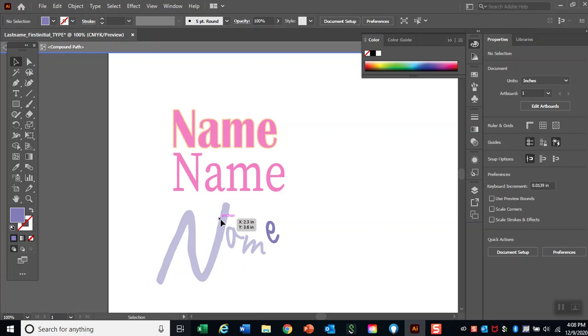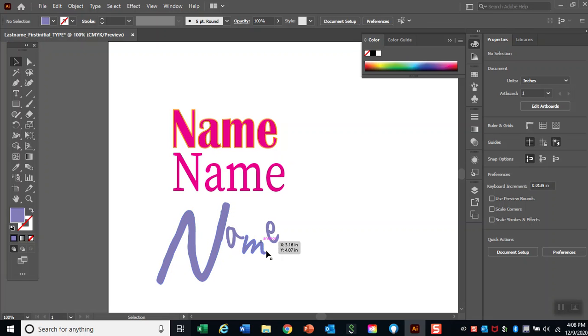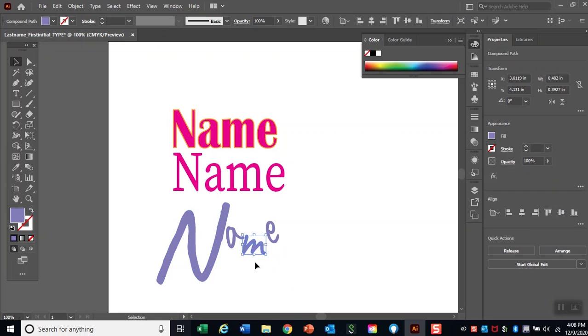Hit escape and it goes back. I can no longer change the font because this is an object. It is a shape. It is not a text. So I cannot change the font, but I can individually recolor each letter.